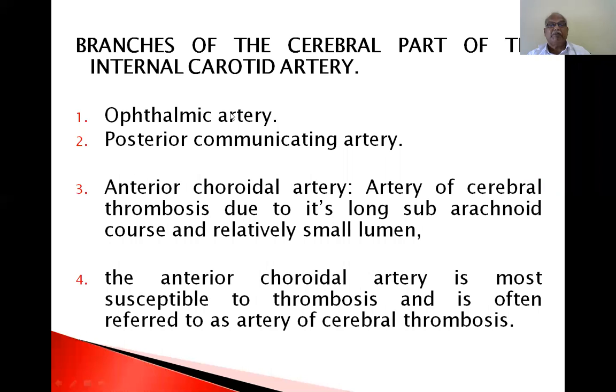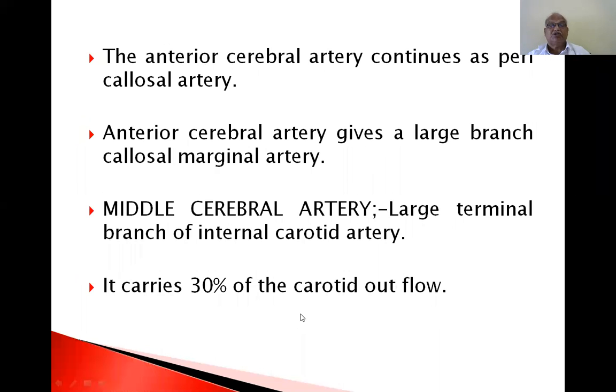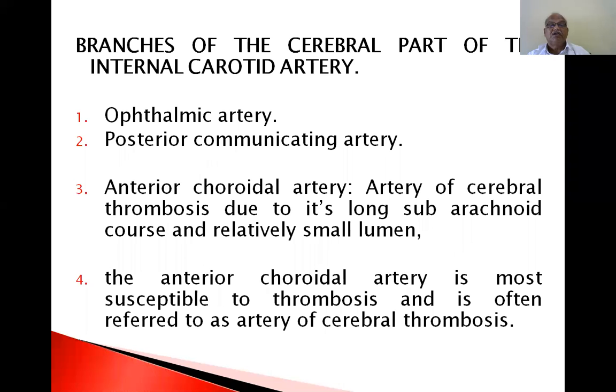So, branches of the cerebral part of the internal carotid artery: ophthalmic artery, posterior communicating artery, anterior choroidal artery, the artery of cerebral thrombosis due to its long subarachnoid course and relatively small lumen. The anterior cerebral artery continues as the precallosal artery and gives a large branch, the callosomarginal artery. These are the branches of the cerebral part of the internal carotid artery.